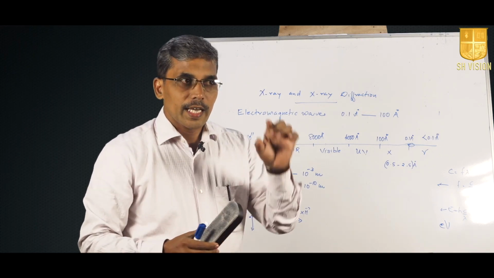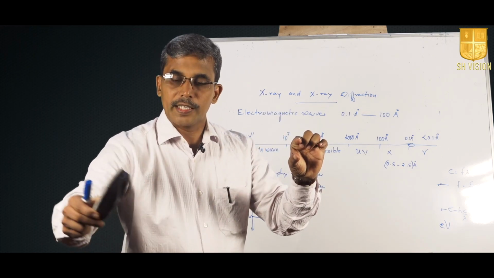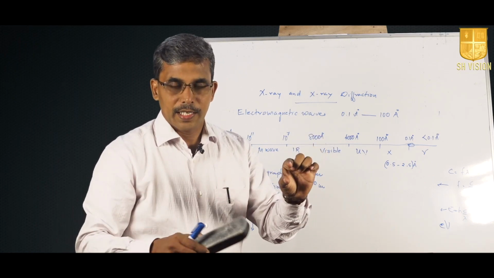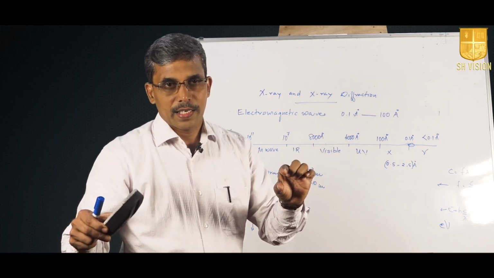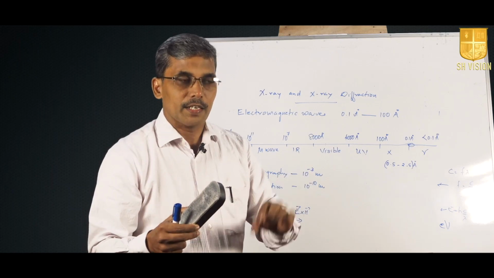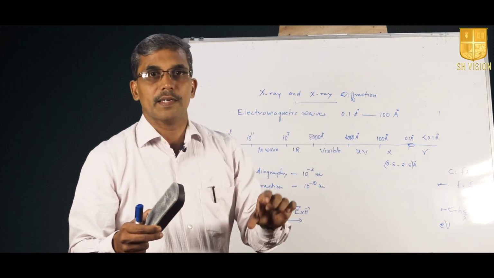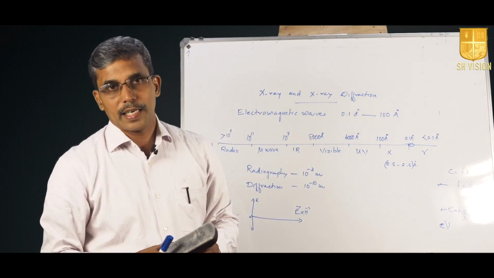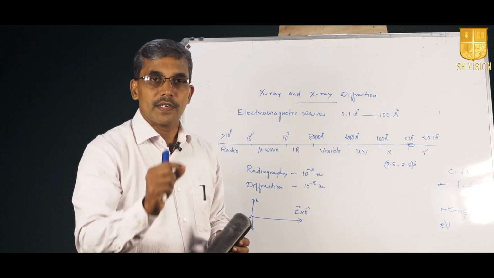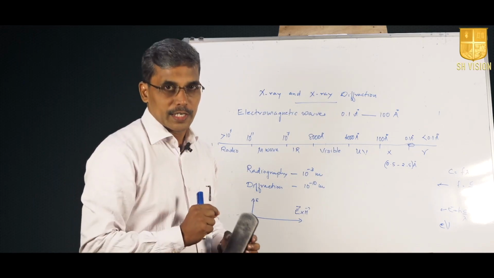So, if you take any particular instant of time and study the electric field along the x axis, there will be variation in the electric field. If we take a particular point in space and study the electric field with respect to time, then also there will be variation in the electric field. Both will vary sinusoidally.